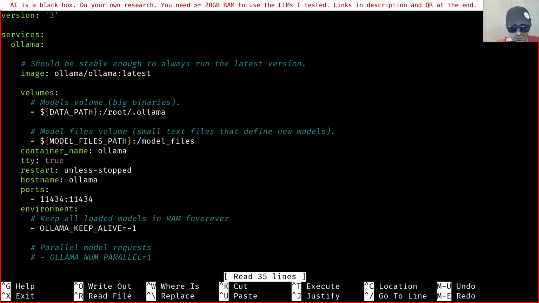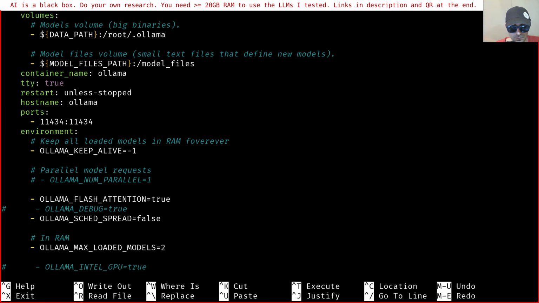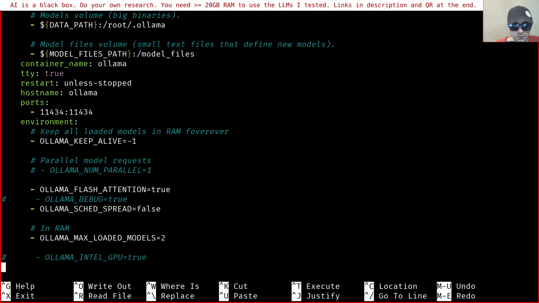Then the rest, I think I explained in a previous video, but I'll leave the link also for this Docker Compose file. It's pretty straightforward. There are some options to avoid the model being unloaded every 5 minutes, so this will keep the model in the RAM forever.